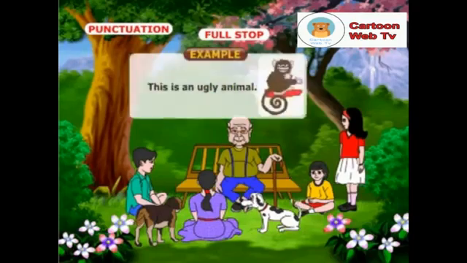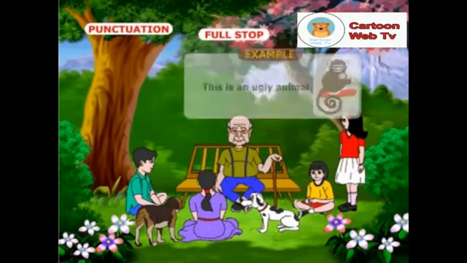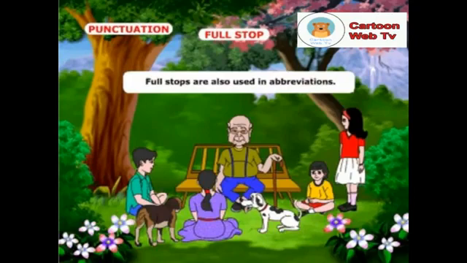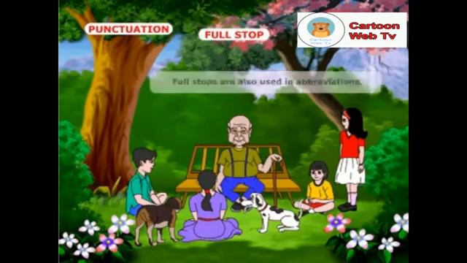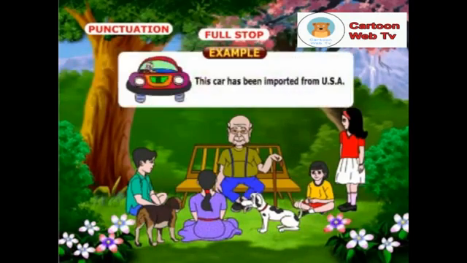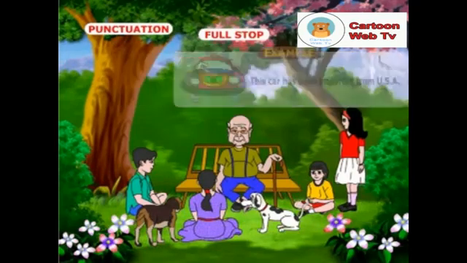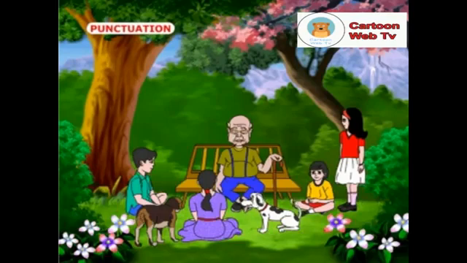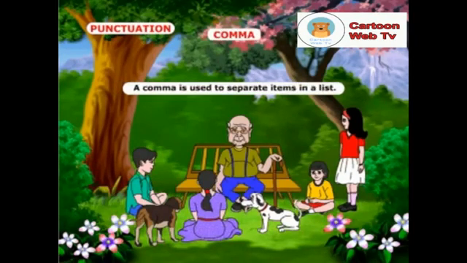Example: This is an ugly animal. Full stops are also used in abbreviations. Example: This car has been imported from USA. What are the uses of comma, Nivya? A comma is used to separate items in a list.